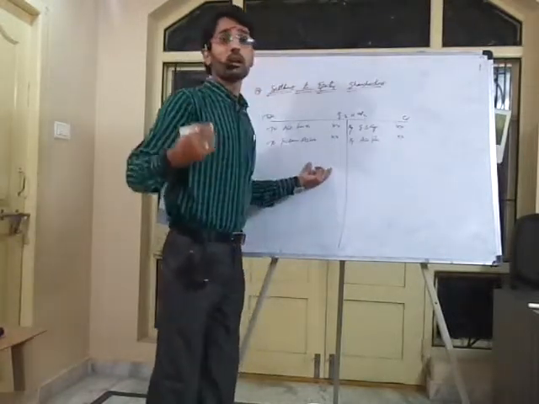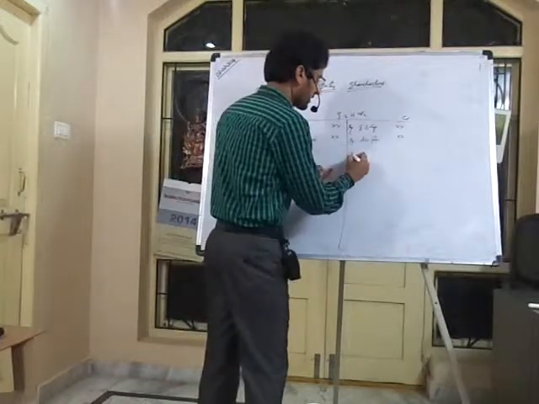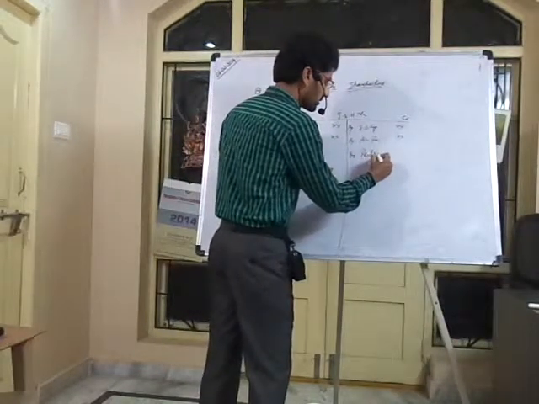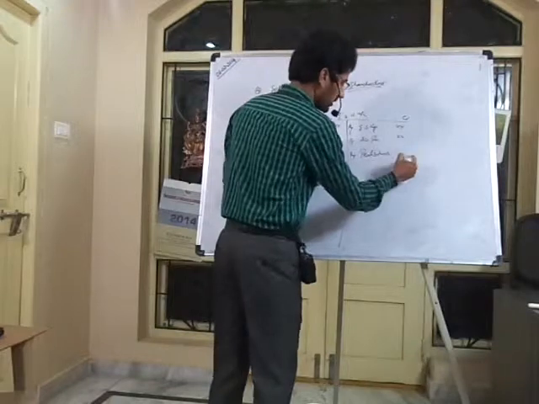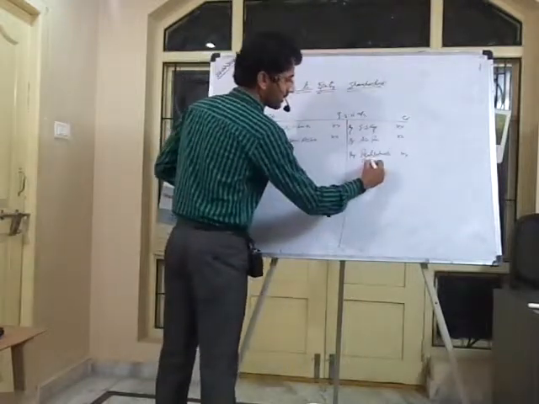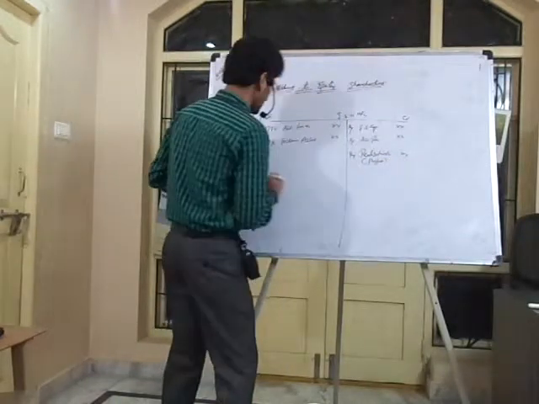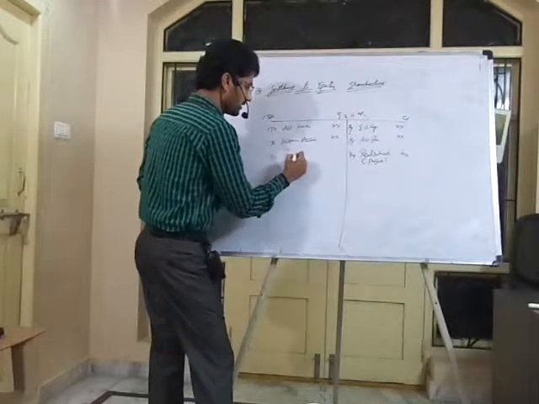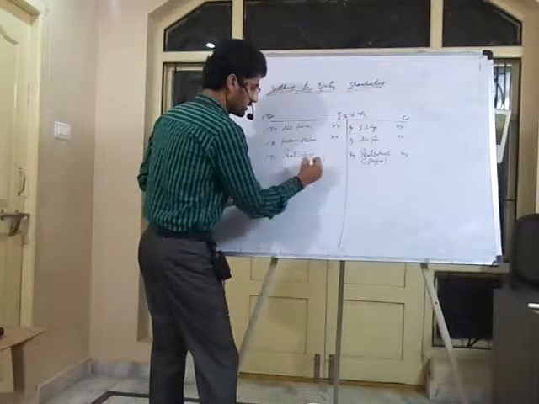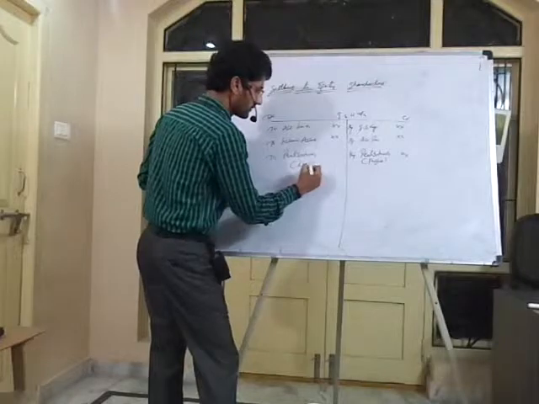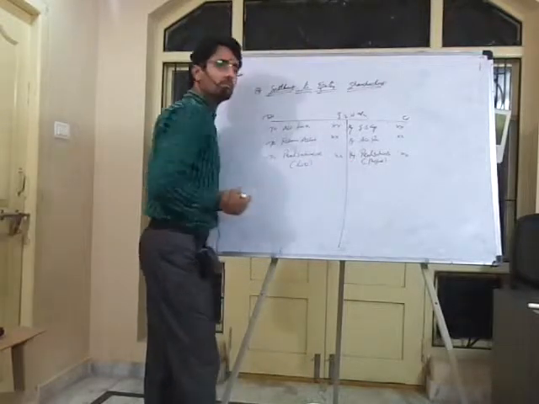In case of realization profit, it is a credit to the equity shareholders. In case of realization loss, it should be a debit to the equity shareholders account.